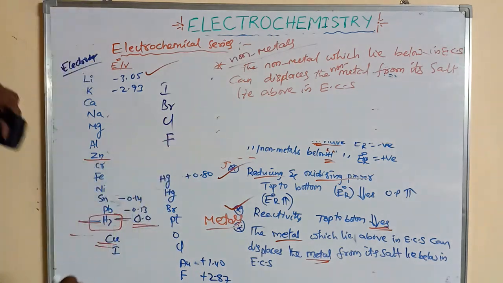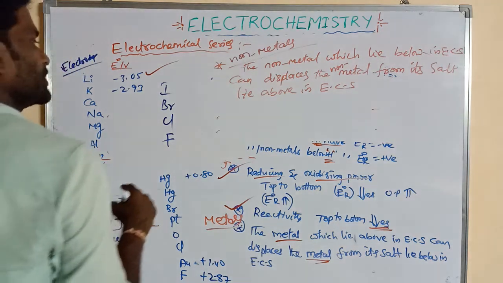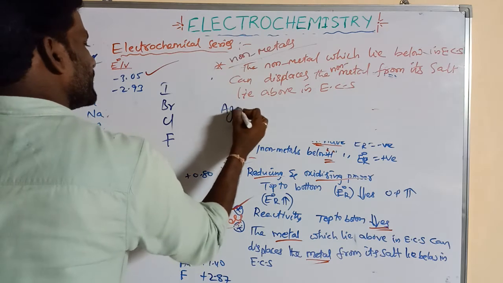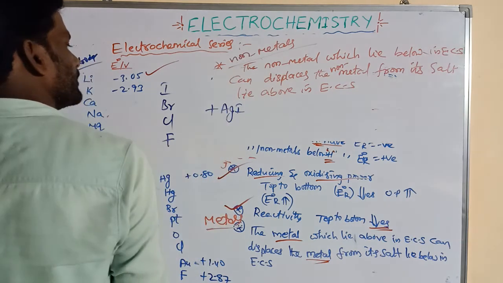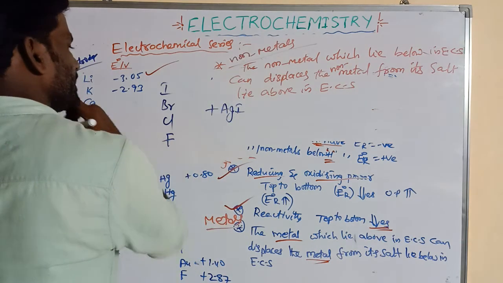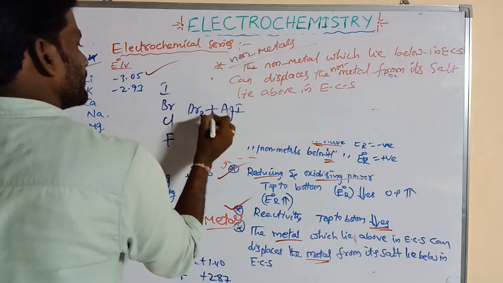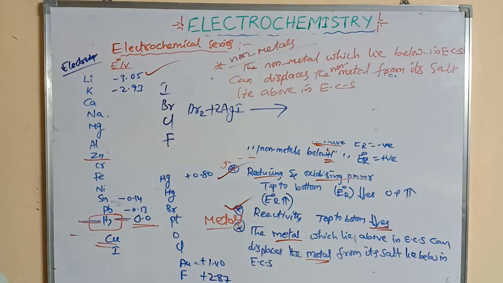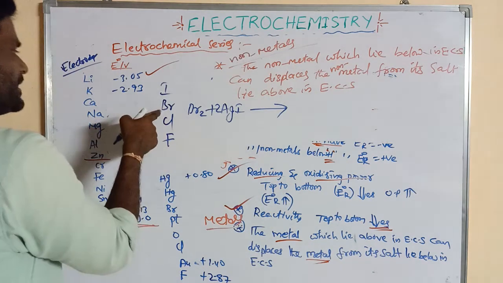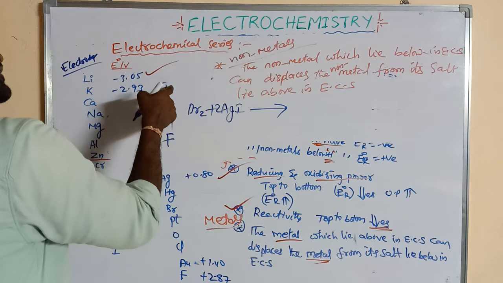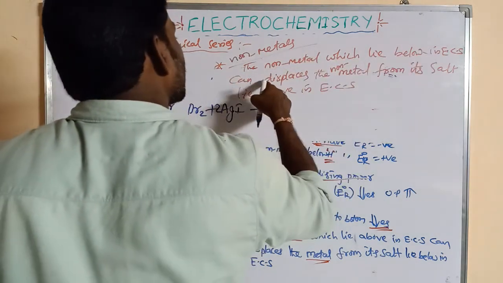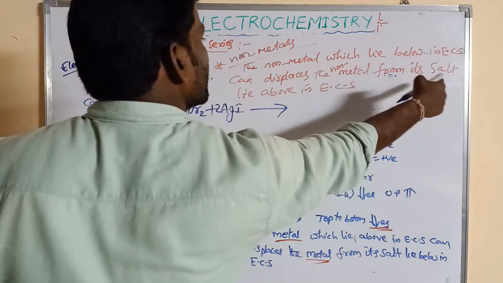These are the halogens. We can take halogens. Suppose we take AgI. We can treat it with bromine. So this reaction can take place. Why? Here bromine is below the iodine. So the non-metal which lies below in the electrochemical series can displace the non-metal from its salt.